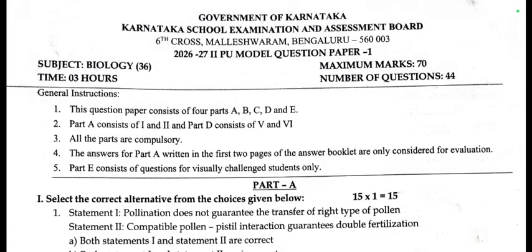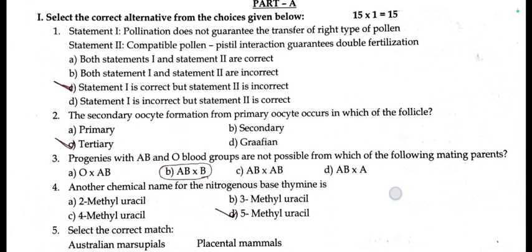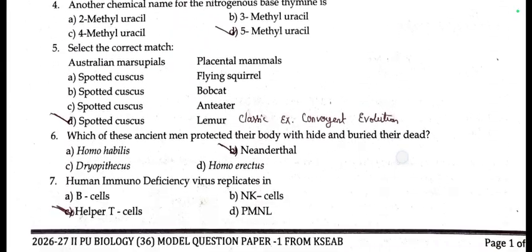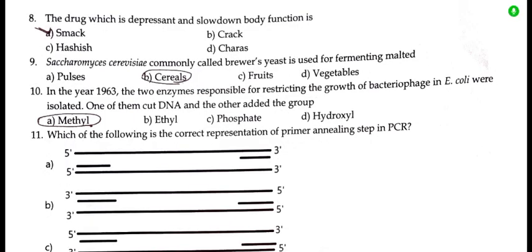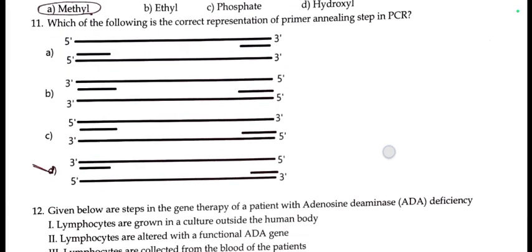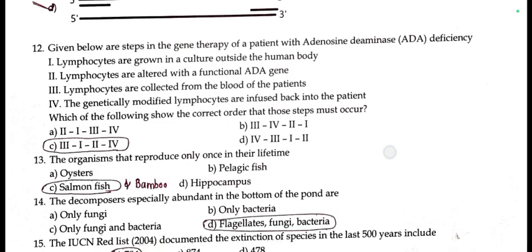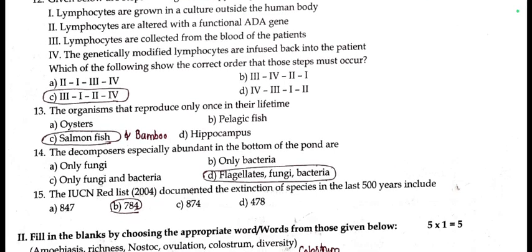Hello dear students, Karnataka PU board released 5 model papers for second PUC, and from biology subject here is the first model paper. I have solved all the MCQs, correct answers I have marked. You can check all the 15 MCQs, right answer has been marked.